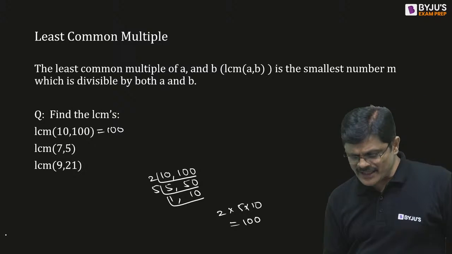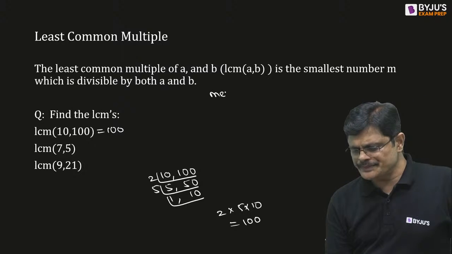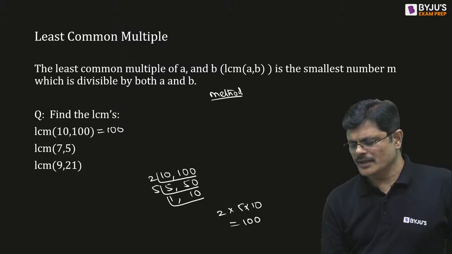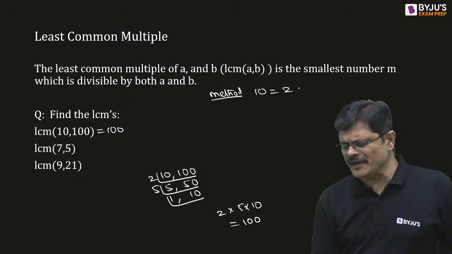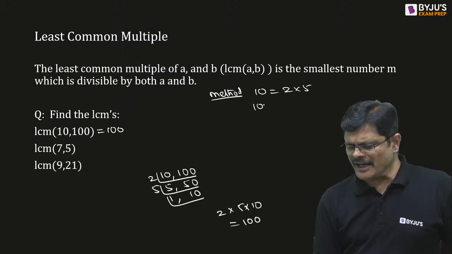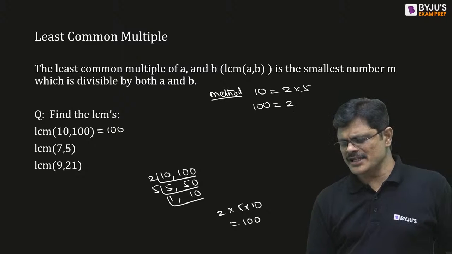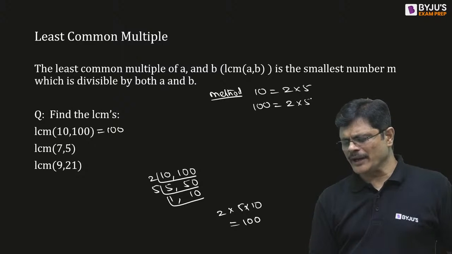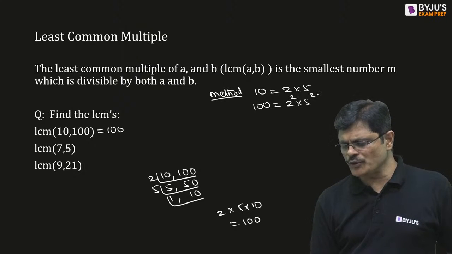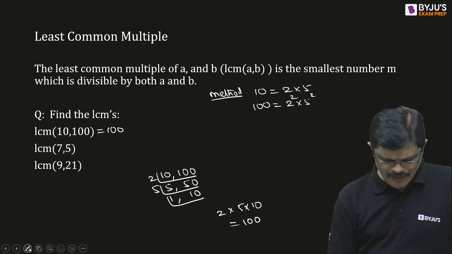Or there is one more method. Method 2. You do the prime factorization for 10, which is 2 into 5. Prime factorization for 100, which is 2 square into 5 square.